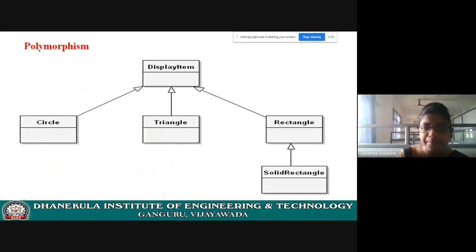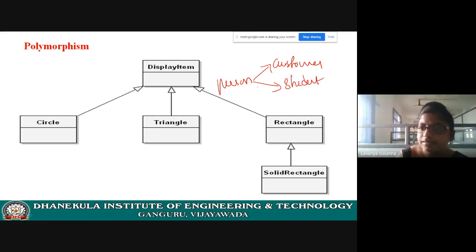And a simple example, a person. While shopping, he will be treated as customer, right? While in the college, he will be treated as student.